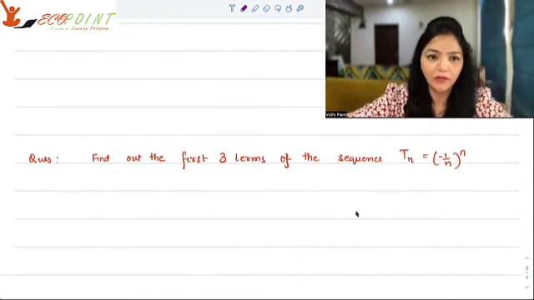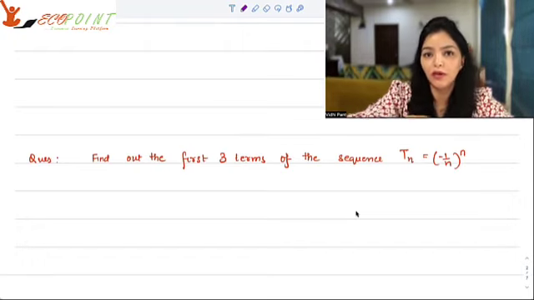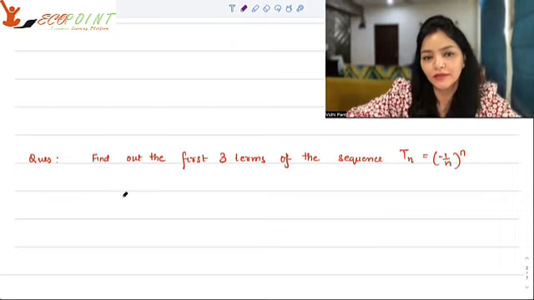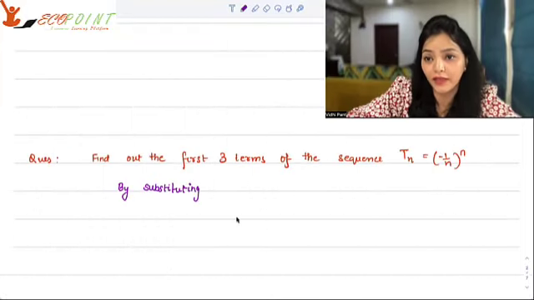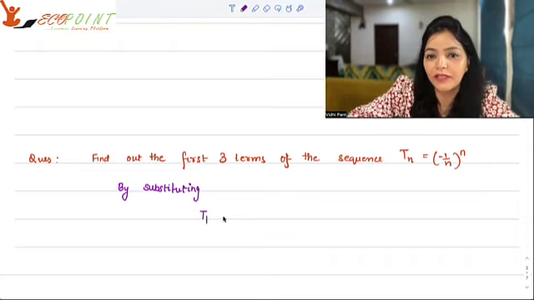Let's work on a problem now. Find out the first 3 terms of the sequence Tn, which is equal to minus 1 by n to the power n. How would you get the terms? You will get the terms by substituting. So you got to substitute the value of n. When I say first term, that will be T1. T1 will be minus 1 upon 1. Wherever you have n, just put 1. So you will have minus 1.